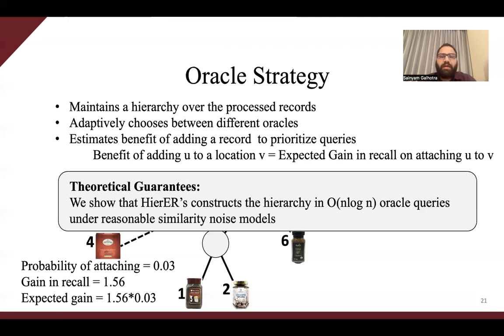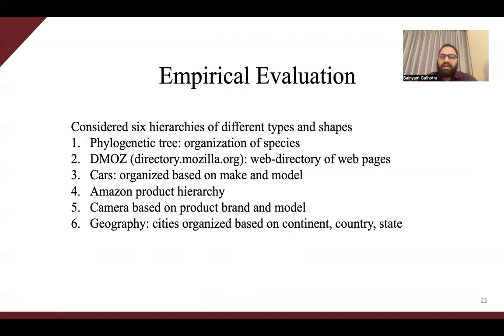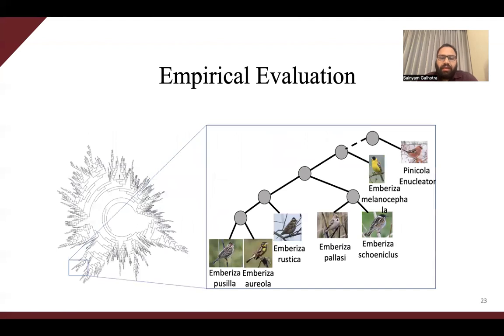Now let us look at some evaluation results. We considered 6 different hierarchies from varied domains like phylogenetic trees, e-commerce hierarchies, DMOZ, and geographic. All these hierarchies have different depth, average degree, and shape. Here is an example hierarchy for phylogenetic trees, which has very high depth and is mostly binary.